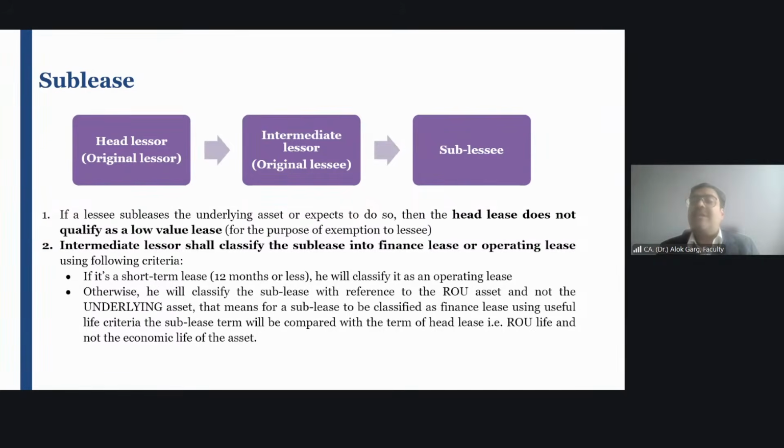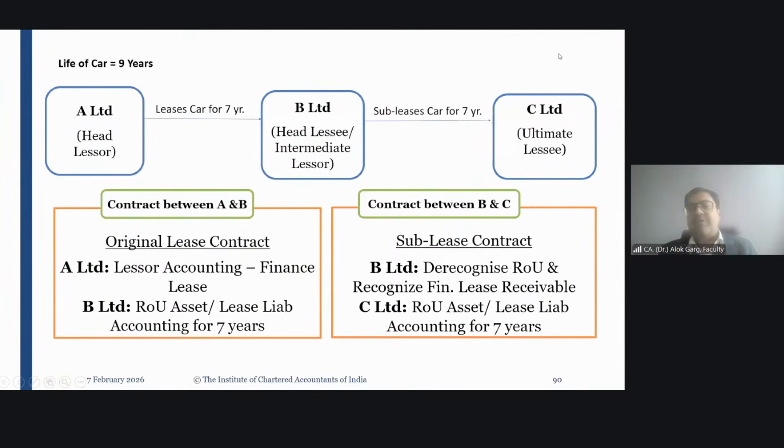So ultimately, in case of a sublease, who is using the asset? Original lessee or ultimate lessee? Ultimate lessee, sublessee, right? Ultimately, the asset is used by the sublessee or ultimate lessee. Okay. So friends, in this scenario, two contracts emerge: between A and B and between B and C. And what it says, let me tell you.